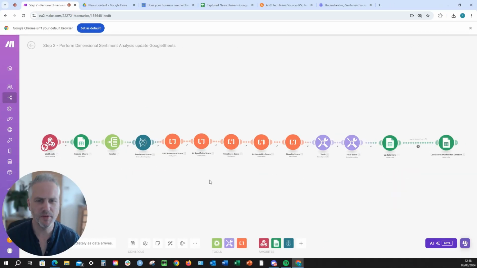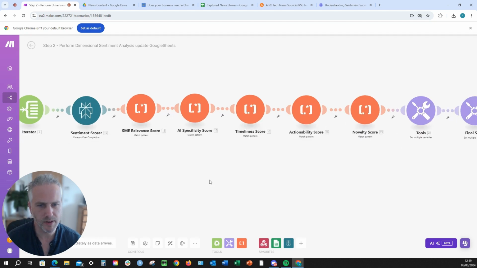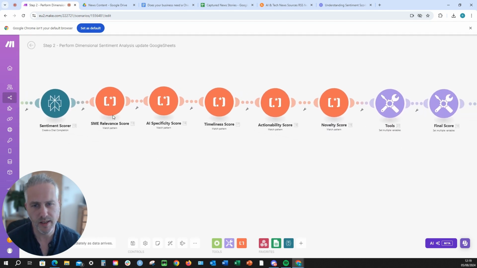Okay, so let's quickly run through the sentiment scoring system. Now, what is sentiment analysis? Well, it's been around for a long time, and it's just a way of analysing text to understand the tone of voice as to whether it's positive, neutral, or negative. However, we need something a little bit more useful than that to make it relevant for our audience, so we can create a few more dimensions. So what we've done here is to create additional dimensions around creating an SME relevance score.